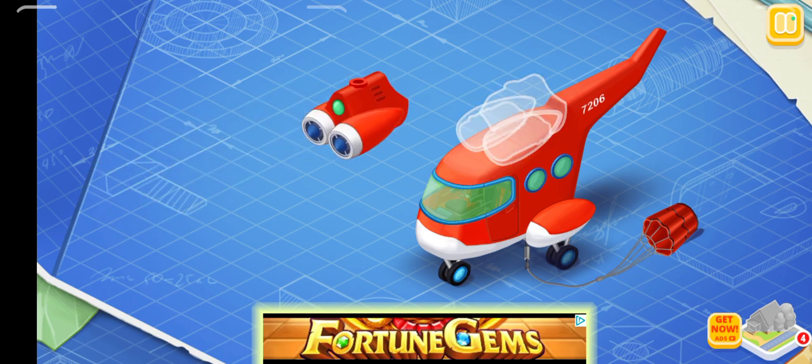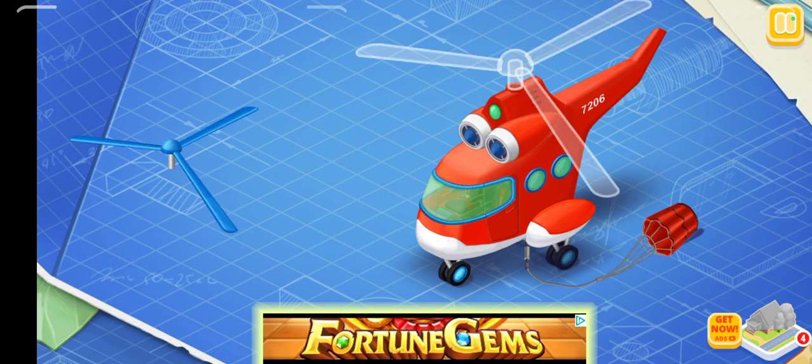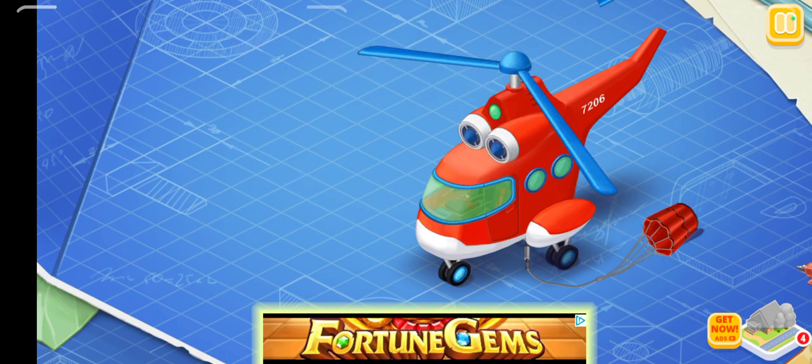At first, let's install an engine. The engine makes the rotors of a helicopter turn. Now we need to install a main rotor. The main rotor lifts a helicopter upwards.